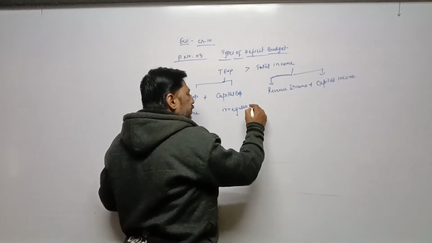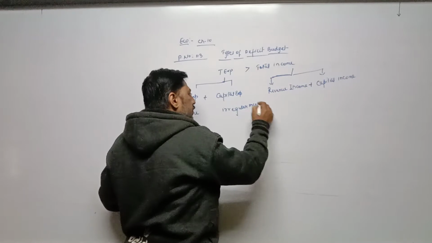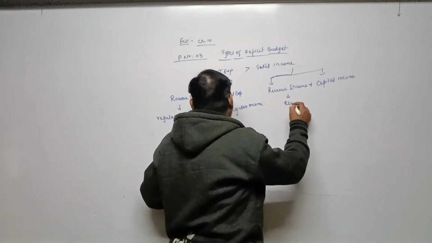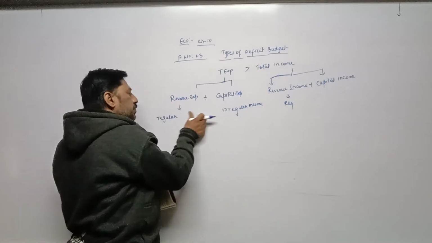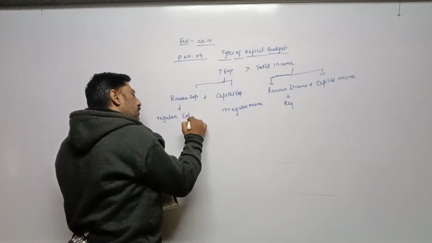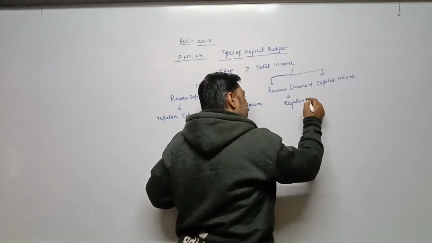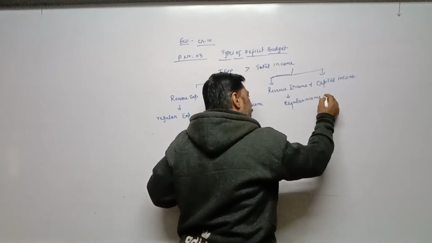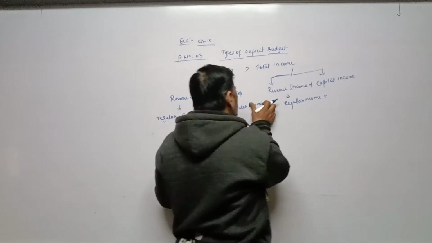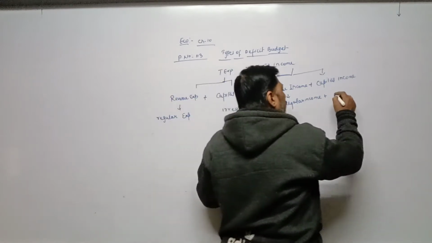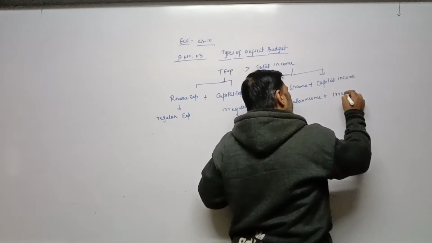Similarly, revenue income is regular income, and capital income means irregular income.